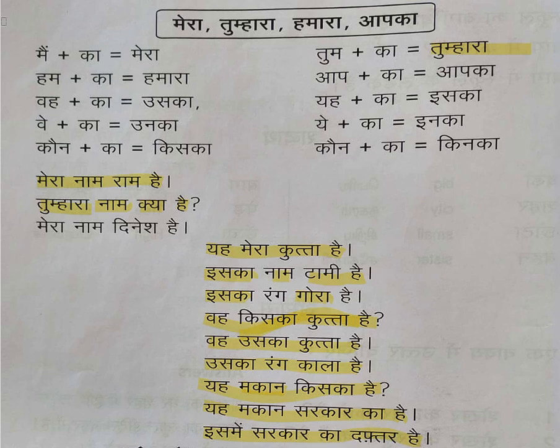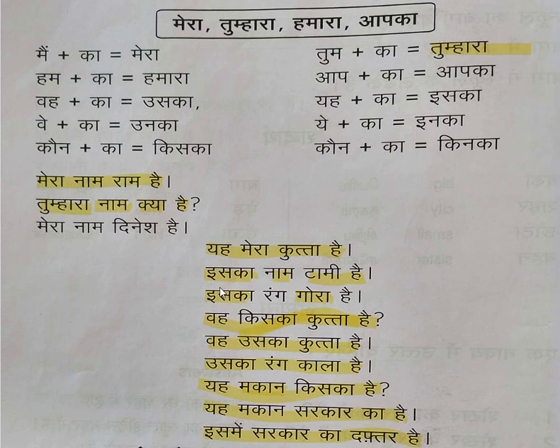So learners, please note why this मेरा, हमारा, उसका, उनका, किसका, किनका, इनका, इसका, आपका, तुम्हारा, all play a pivotal role. When you wish to learn Hindi, these are vocabulary words which play a pivotal role. You should know where to apply them and what the meaning is. So मेरा नाम, you should know मेरा. We wrote मेरा because of the word नाम, because नाम has the ा matra. Again तुम्हारा, ा will come because नाम is there.